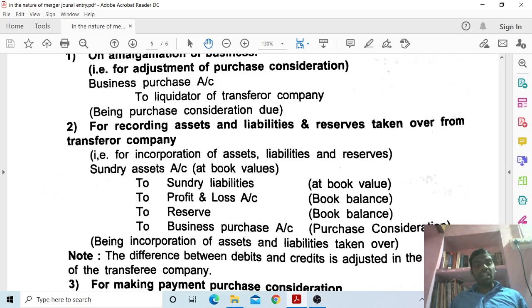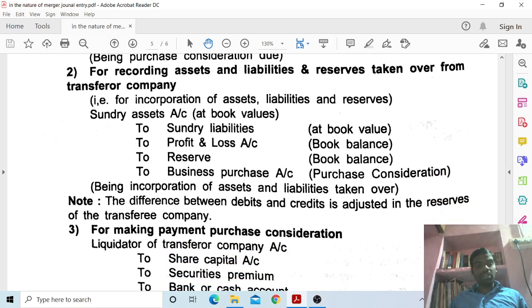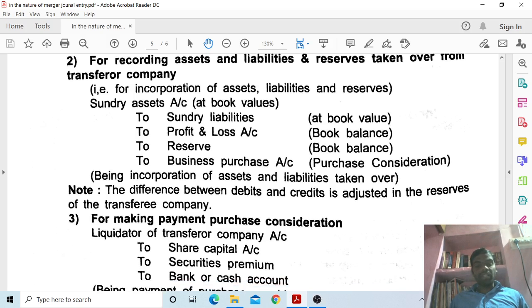Second one, for recording assets and liabilities and reserves taken over from transferor company, for incorporation of assets and liabilities and reserves, sundry assets account at book value debit, to sundry liabilities at book value, to profit and loss account at book balance, to reserves at book balance, to business purchase account purchase consideration, being incorporation of assets and liabilities taken over. Note the difference between debit and credit is adjusted in the reserves of a transferee company.